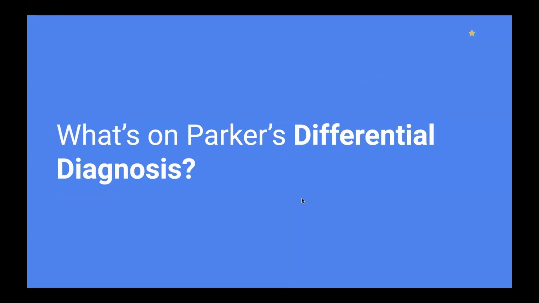differential for Parker. So what do we want to put on his broad differential, thinking of all the things that could be causing his condition? He's kind of short of breath, big heart, congested lungs. We already talked about some of them. We talked about RSV. We talked about asthma. Anything else? What about heart failure or cardiomyopathy? Sure. Heart failure is a great one.